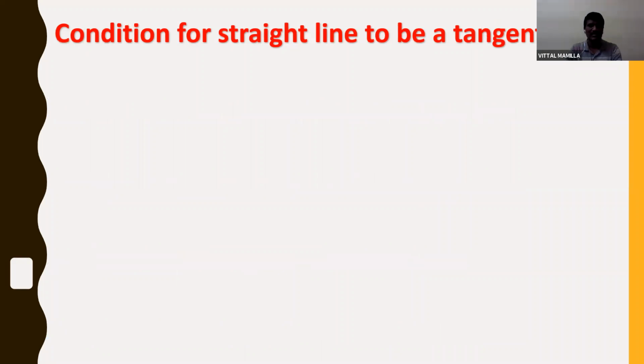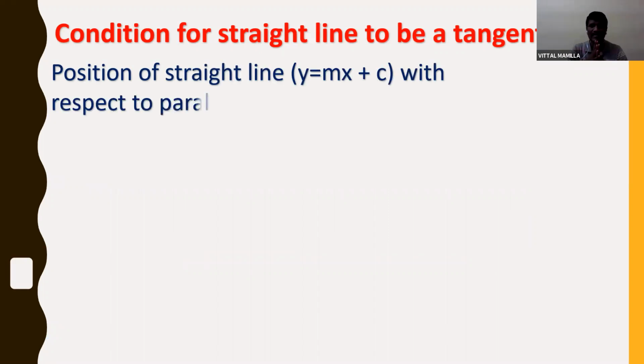Okay, students, the first one is the condition for a straight line to be a tangent. Before starting, what is the position of the straight line? Let us take the equation of the straight line as y = mx + c, and the equation of the parabola as y² = 4ax. We are taking the standard form of the parabola, and the slope intercept form of the straight line. So now let us see the position of the straight line with respect to the parabola.